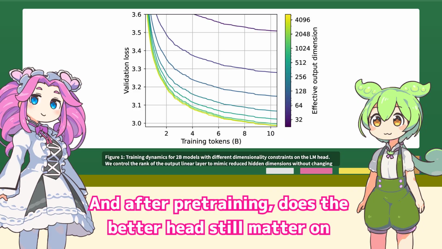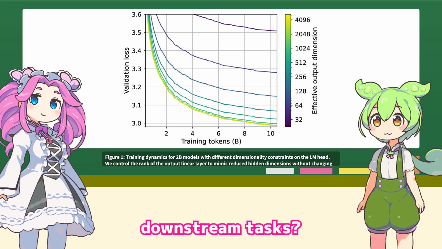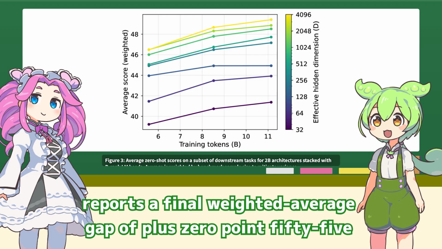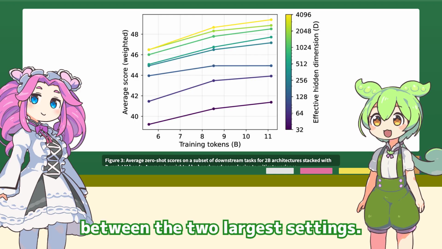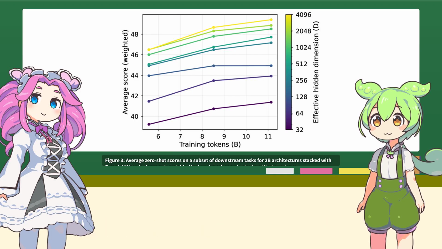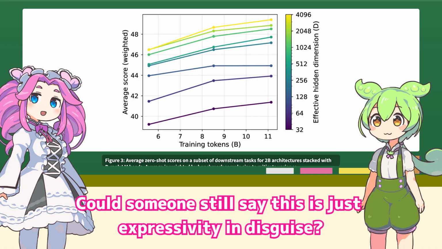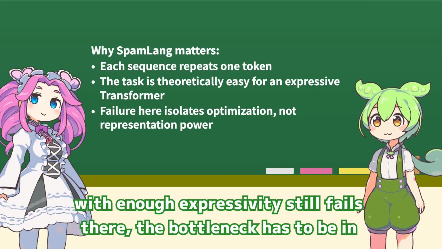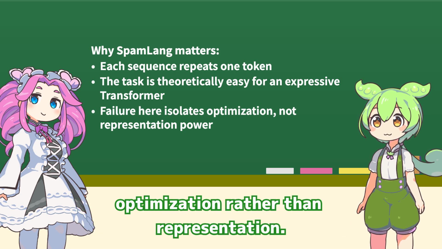And after pre-training, does the better head still matter on downstream tasks? The zero-shot scores also improve as head dimension grows, and the paper reports a final weighted average gap of plus 0.55 between the two largest settings. Could someone still say this is just expressivity in disguise? Spamline is a deliberately trivial repeated token task, so if a model with enough expressivity still fails there, the bottleneck has to be an optimization rather than representation.